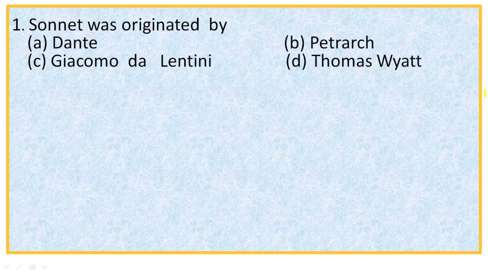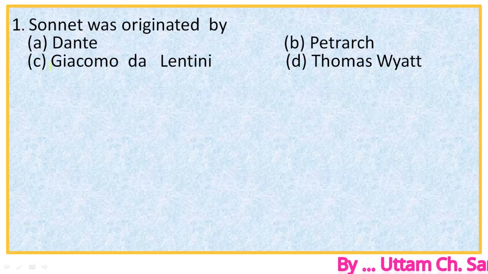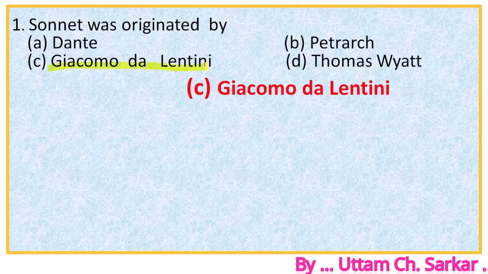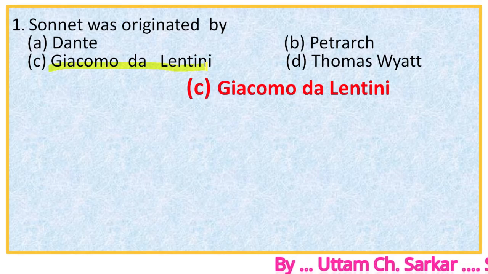Number 1. Sonnet was originated by. The options are Dante, Petrarch, Giacomo da Lentini, Thomas Wade. We know that sonnet was first written in Italy and it was originated by Giacomo da Lentini. So the right option is C, Giacomo da Lentini.